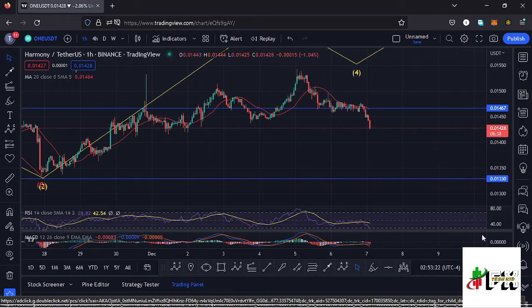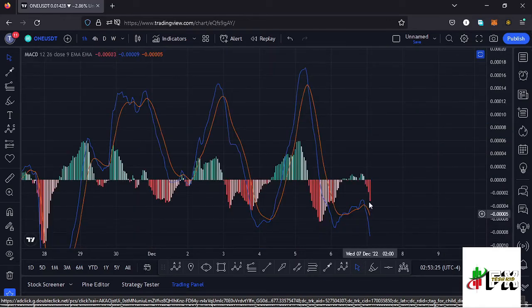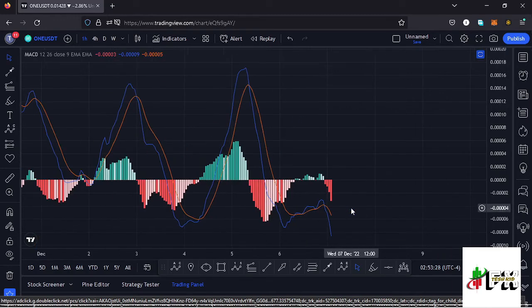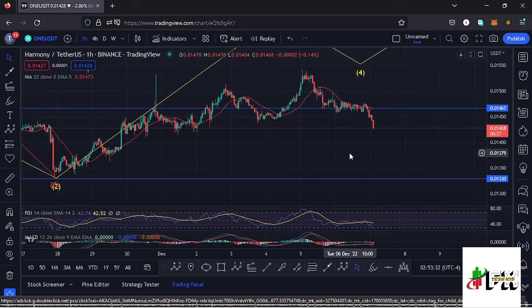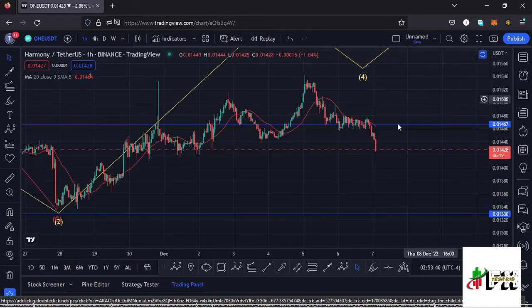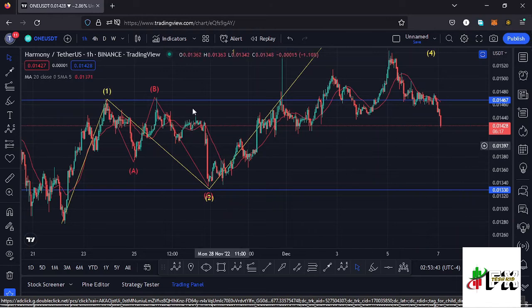Also taking a look at the MACD, on the MACD we have printed a bearish cross, and that would mean lower prices are coming our way. We are also seeing an increase in the selling momentum, and that would mean lower prices are coming our way. Also, given that we are trading above the 20-day MA, that would mean maybe the worst case scenario for HARMONYONE might be playing out, and we might invalidate my Elliot wave structure and maybe even make a new low. So let's be prepared for that, and I'll keep you updated.